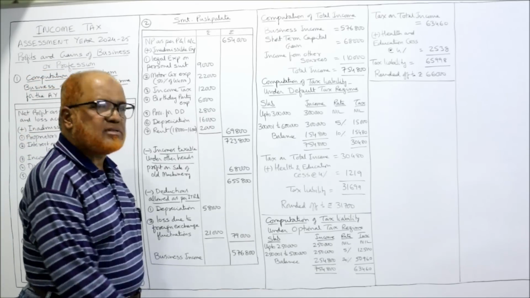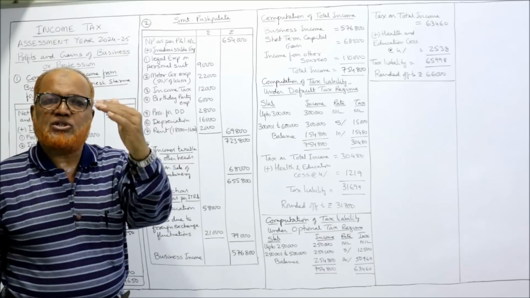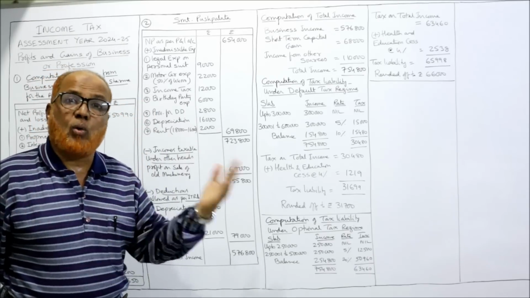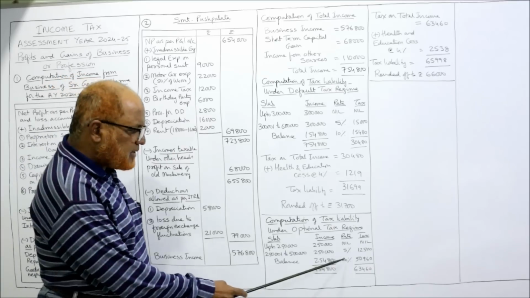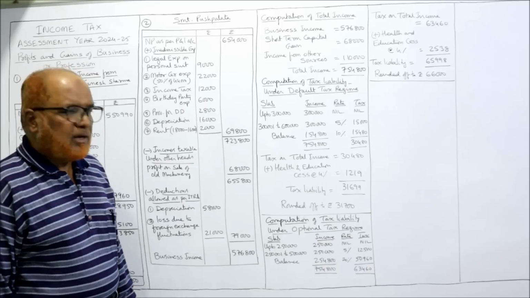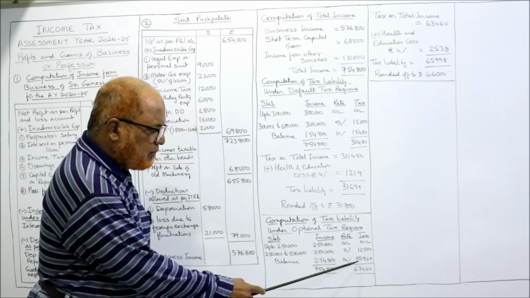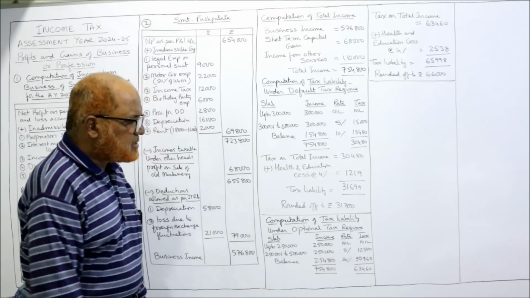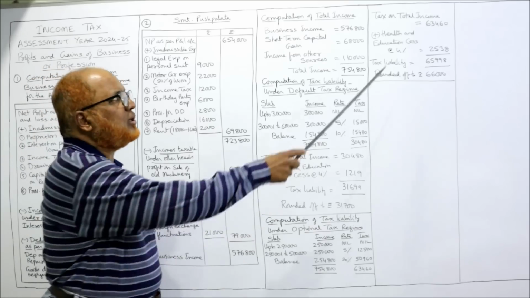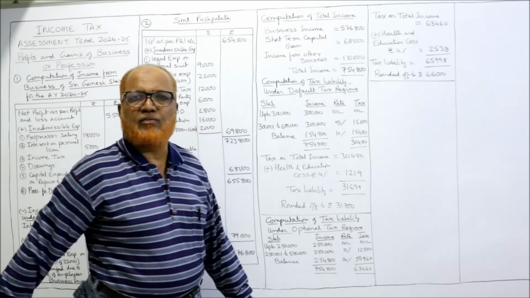On which the rates are 5%, 20%, 30%. These three rates are there according to the old scheme. So 20% of 2,54,800 is 50,960. Now add up 12,500 plus 50,960, 63,460. That is the tax on total income, 63,460.